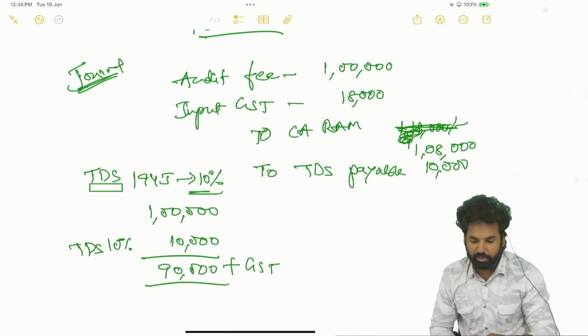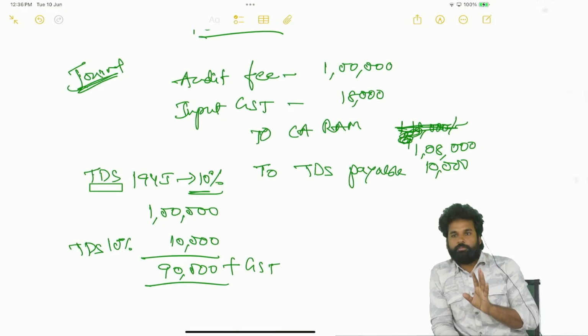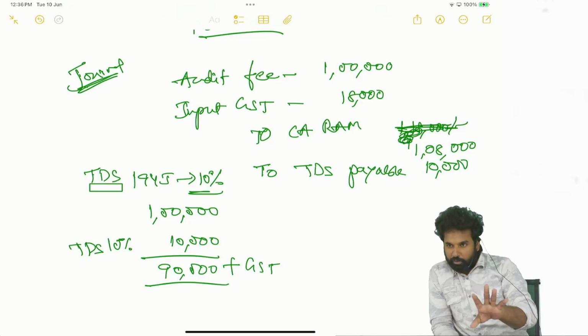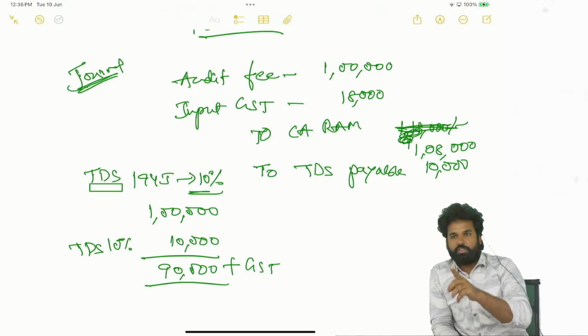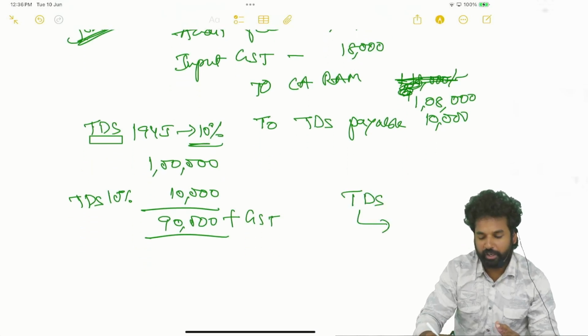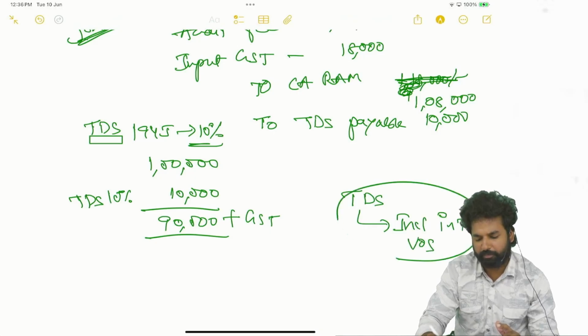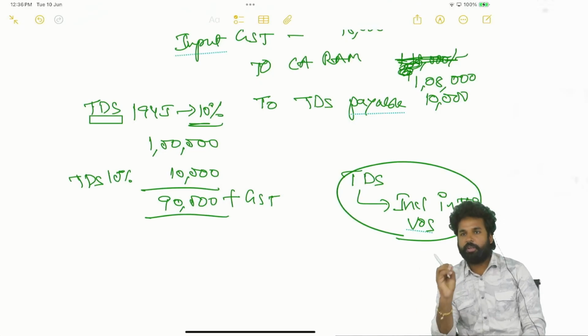Okay, so why has this discussion come? This 10,000 rupees TDS they are not paying to us. They are not giving this 10,000. They are just paying me 90,000 plus GST. But still, what will be the value? 1 lakh including GST will be the value. Okay, this is with respect to TDS. So TDS will be included in the value of supply. Correct? Any tax other than GST will be included in the value.